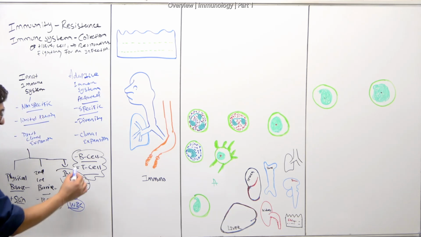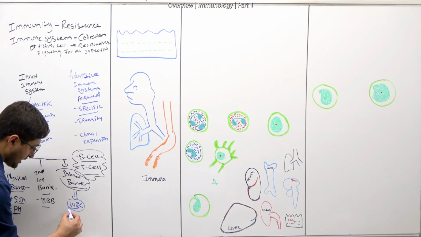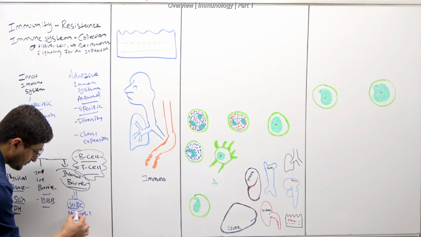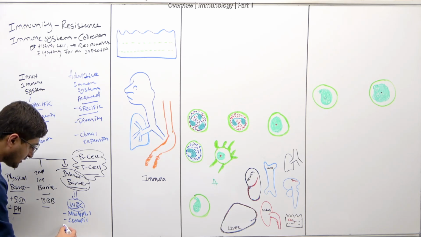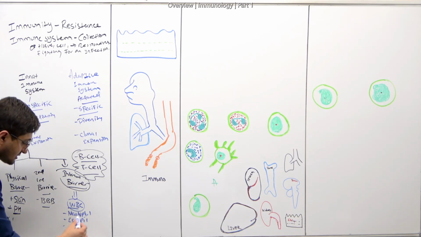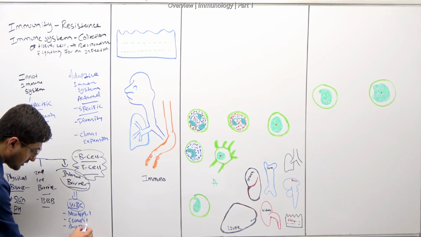Except for your B cells and T cells, all the white cells, for instance, we'll write it down here: neutrophils, eosinophils. And where are these coming from? They're coming from the bone marrow, and I've already discussed in the bone marrow lecture how these are synthesized. And there are basophils, and there are natural killer cells too.